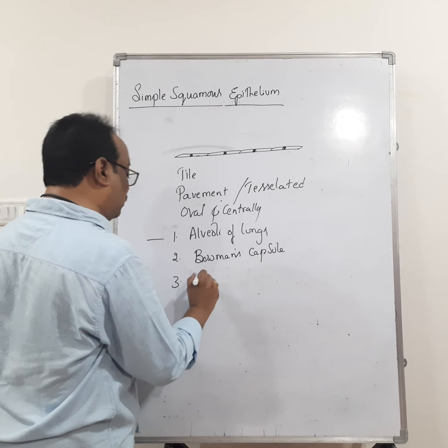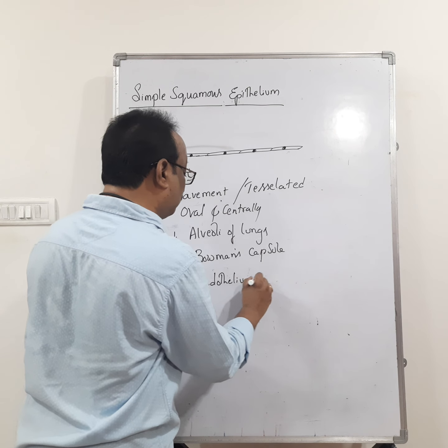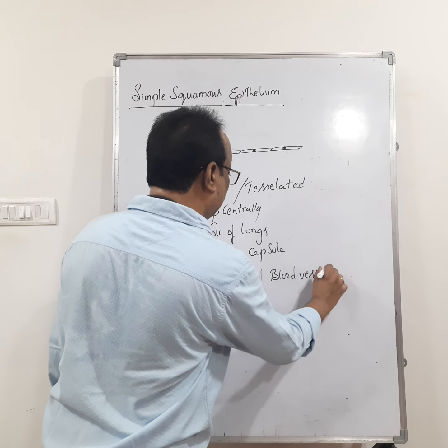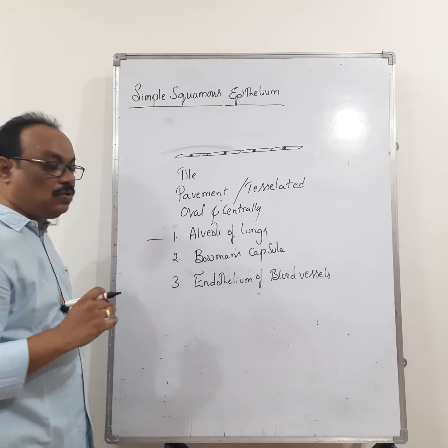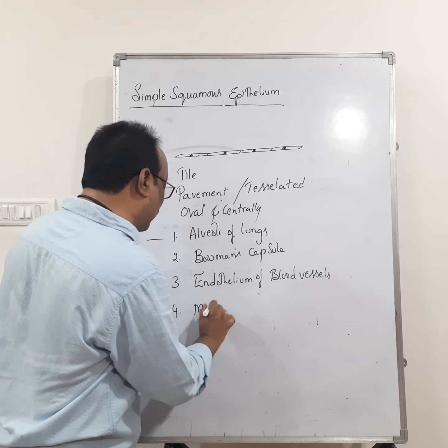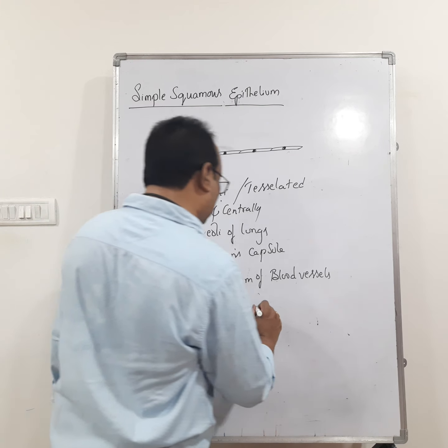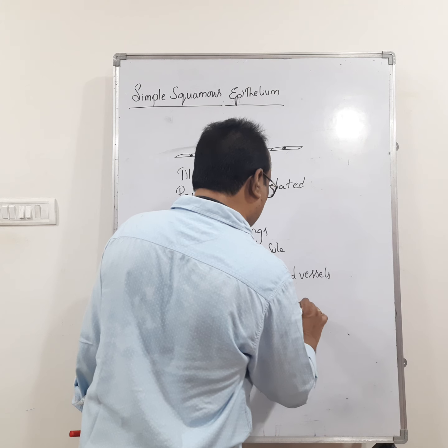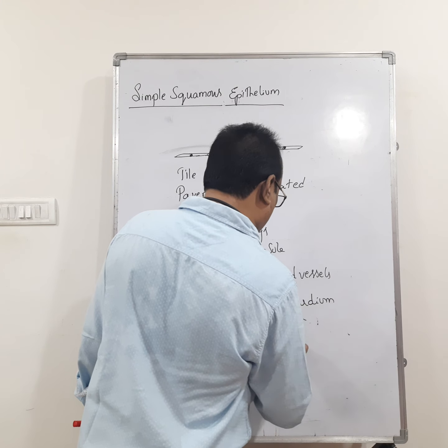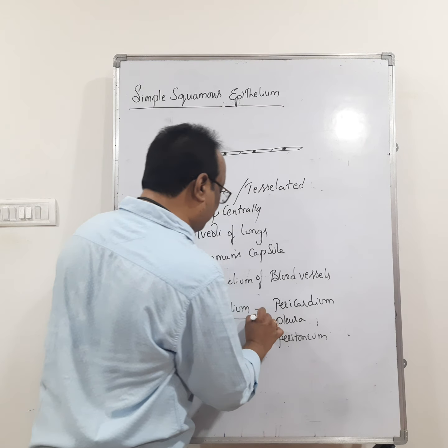It is present as endothelium of blood vessels. It is present as mesothelium, which lines the pericardium. That means the epithelium that is lining the pericardium, pleura, and peritoneum is called mesothelium.